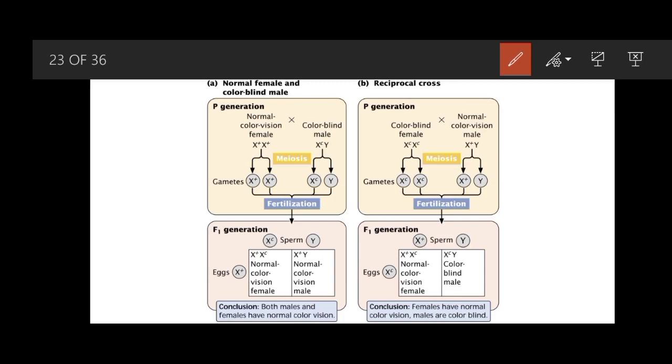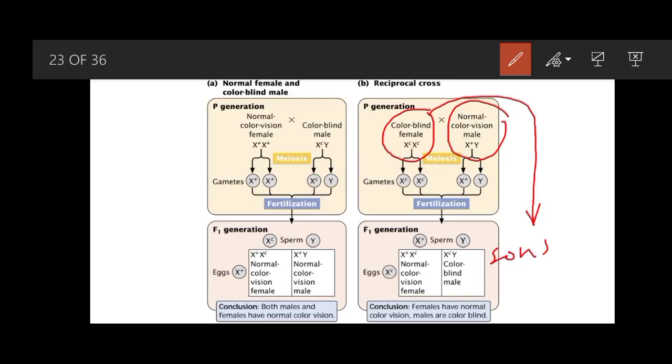But when the reciprocal condition is present, a colorblind female marrying a normal color vision male, then all the sons will be colorblind because sons are inheriting the color blindness allele from the mother. So therefore all the sons will be having the color blindness.